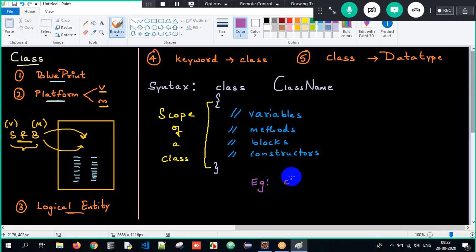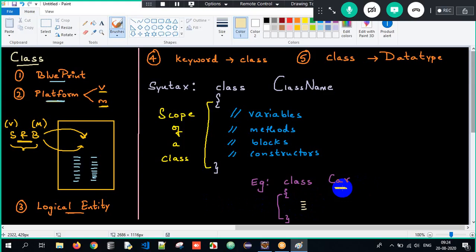If I create a class, and what is the class name? I'll create the class name as car. Open curly braces, close curly braces. This is the scope of a car class. So what is the class name I have considered? The class name which I have considered is car here. So now, since the class name is car, it's an object. Car is an object. So all the properties of car, I am storing it within the class car. Got it? I told you, right? Object name is considered as class name.